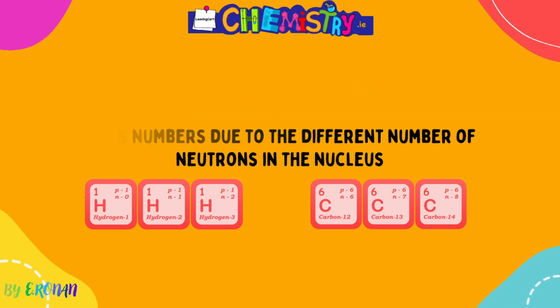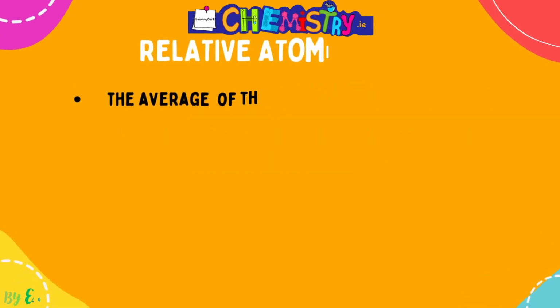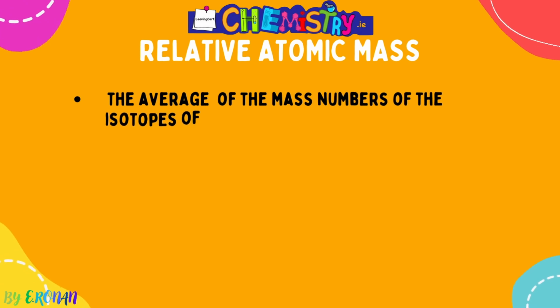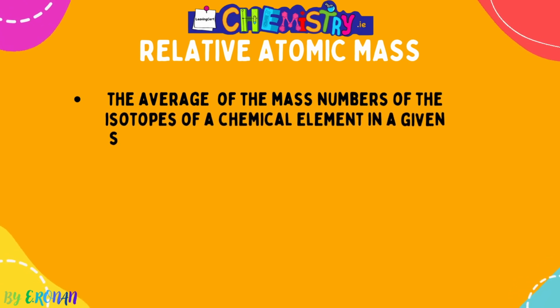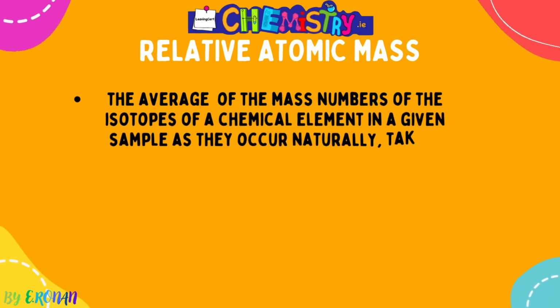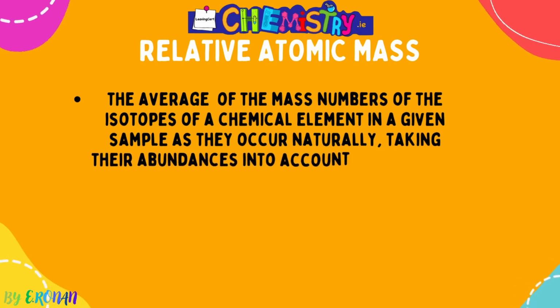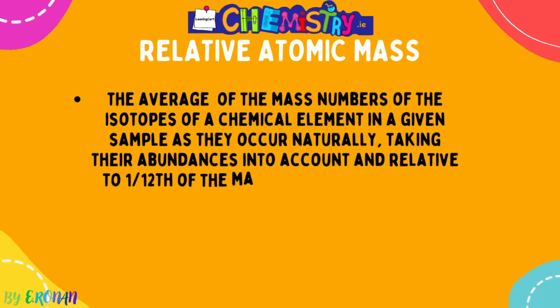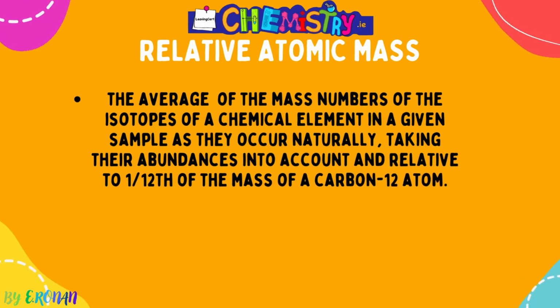The second last thing in this chapter that I'm going to look at is relative atomic mass, written as capital A small r, and it's the average of the mass numbers of the isotopes of a chemical element in a given sample as they occur naturally, taking their abundances into account and relative to 1/12 of the mass of a carbon-12 atom.